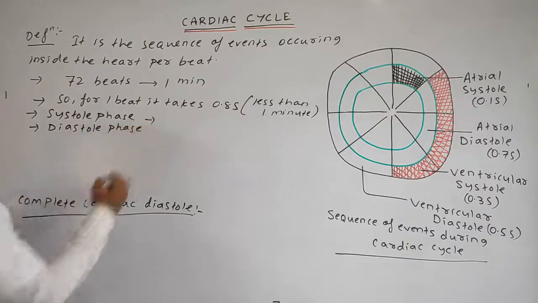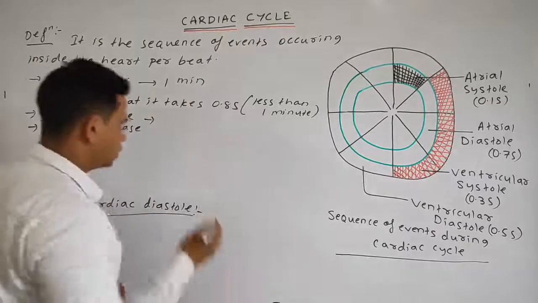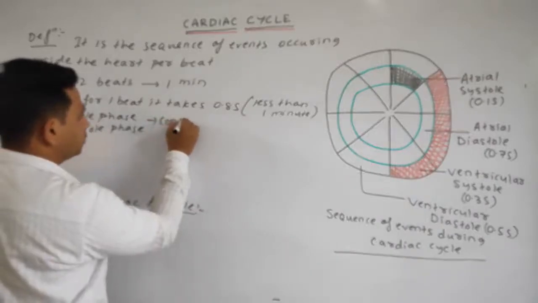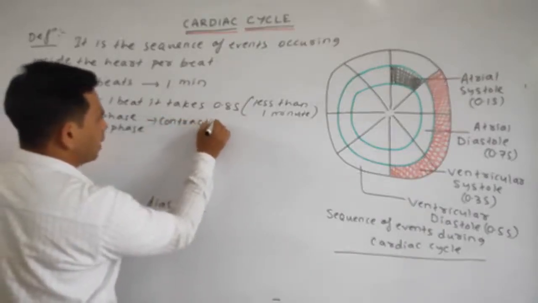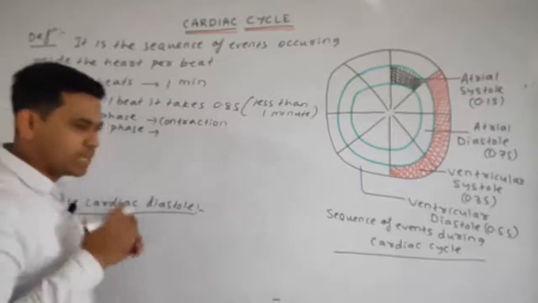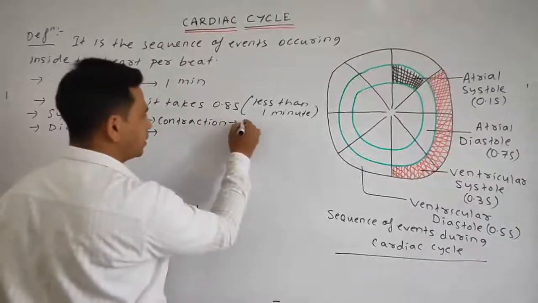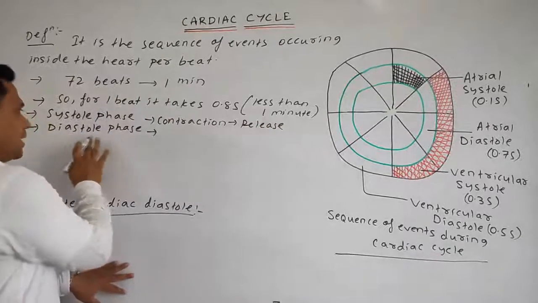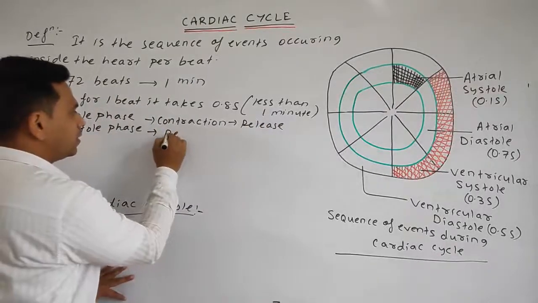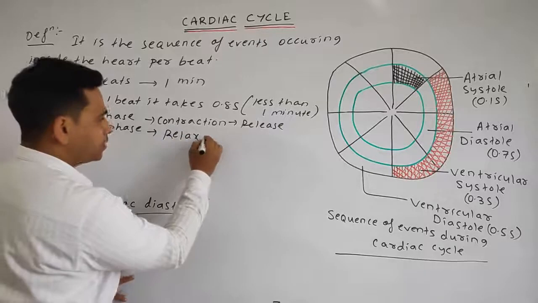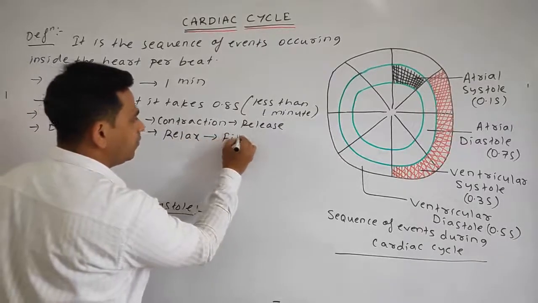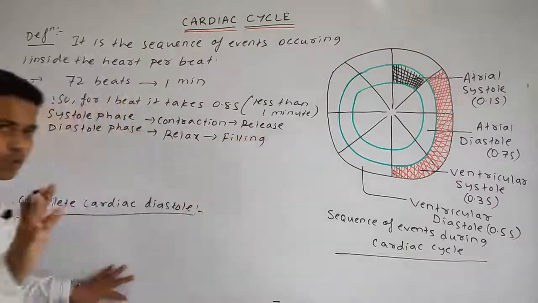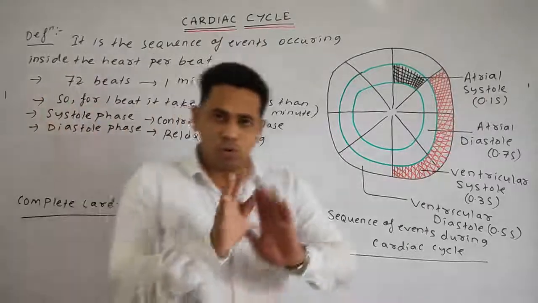Systole phase means, simply students, contraction, or we can say release of the blood takes place. Simply you can write another point, release. Diastole phase means the relaxation phase, the relaxed phase, in which the blood filling takes place. Okay, all the events I will tell you, don't worry about this.